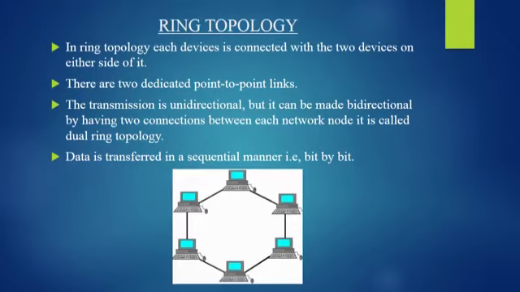The second one is ring topology. In ring topology, each device is connected with the two devices on either side of it. There are two dedicated point-to-point links. Then it forms a ring topology. The transmission is unidirectional, but it can be made bidirectional by having two connections between each network node, called dual ring topology. Data is transferred in a sequential manner, that is bit by bit. The diagrammatic representation of ring topology is shown in the figure.